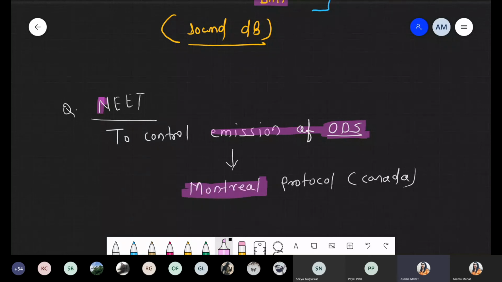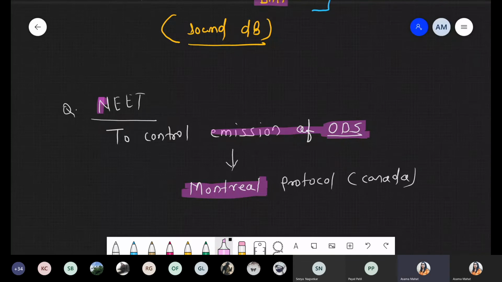Montreal Protocol, these are some international committees who work on how to control ODS substances, because ozone is very important and it should be present in equilibrium. It should be present in a steady state amount. Have you got this point? It was last year's question as it is, that is Montreal Protocol. Remember, it controls the emission of ODS, and biodiversity is controlled by the Earth Summit or World Summit. Is this point clear? Yes or no?